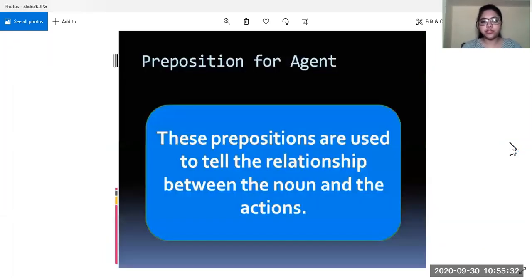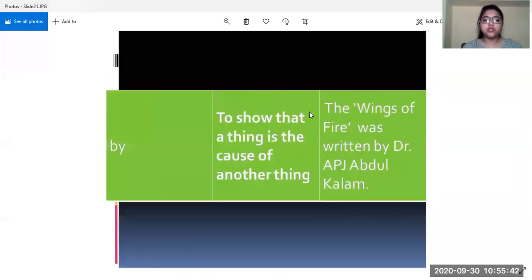Now comes the preposition for agent. These prepositions are used to tell the relationship between the noun and the actions. For example, by, to show that something has caused another thing. For example, The Wings of Fire was written by Dr. APJ Abdul Kalam. He wrote this book named Wings of Fire.